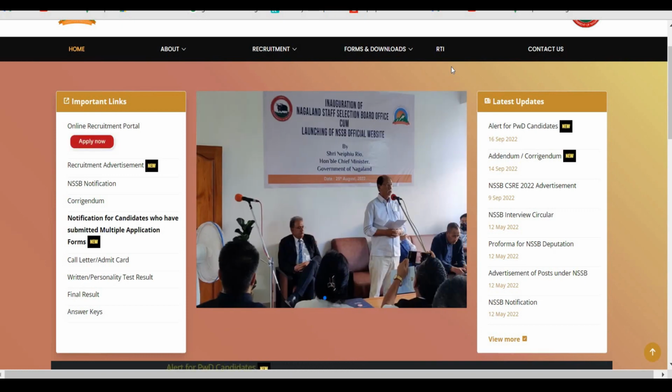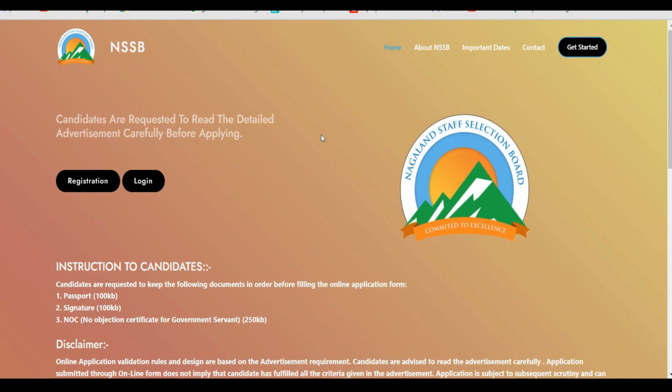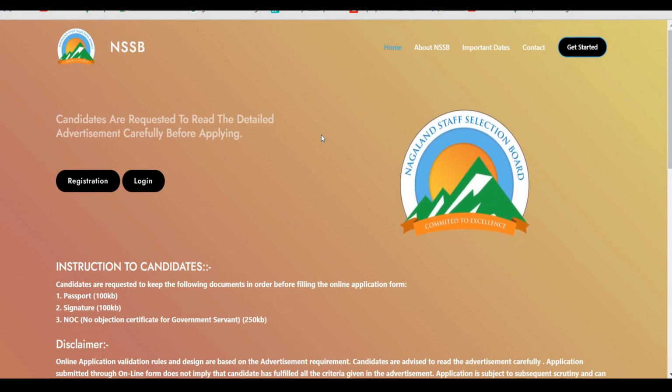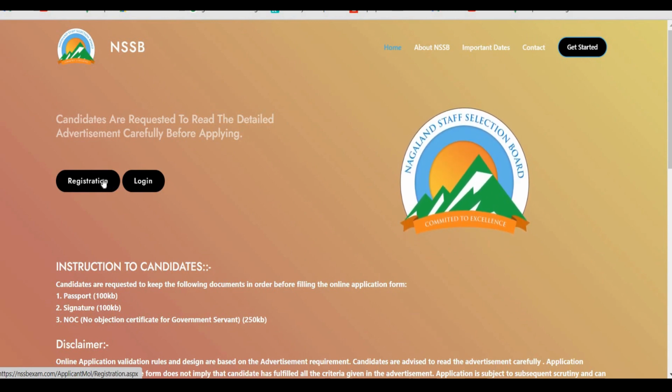So the first point I'll be discussing is related to the errors that you have made during the entry of your details in the registration process. Once you click on apply now, it will take you to this page. If you have not made the payment, then you can click on login, and if you have made the payment, then you can go with the registration process.